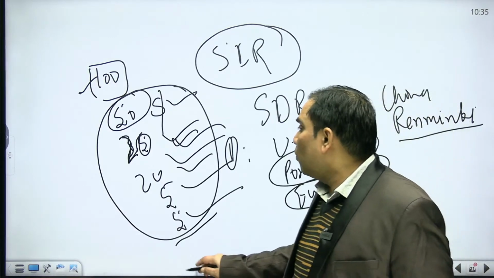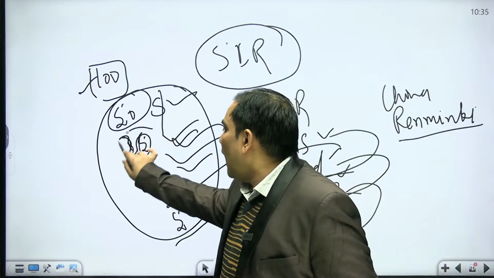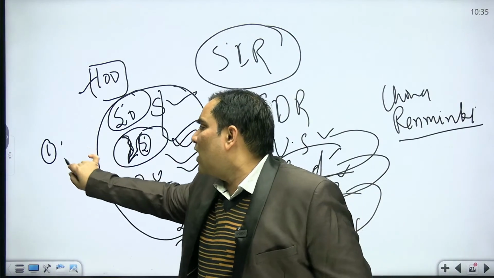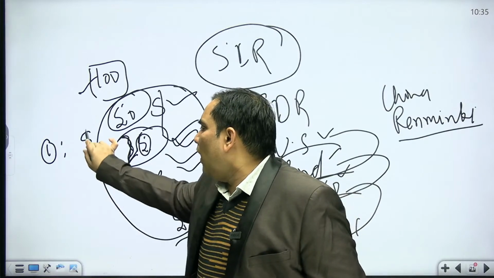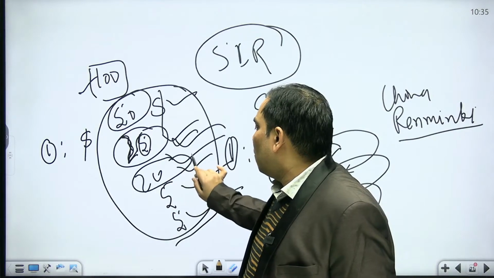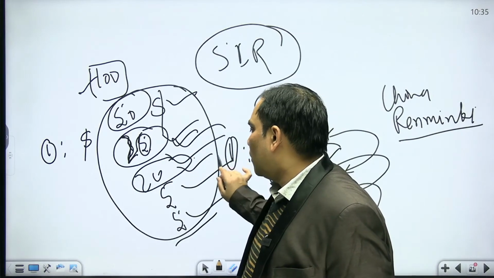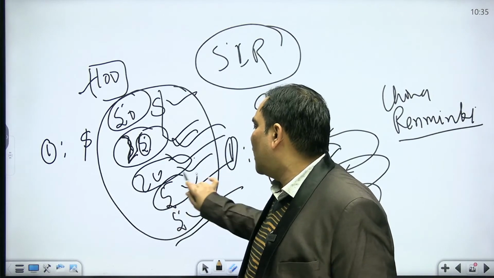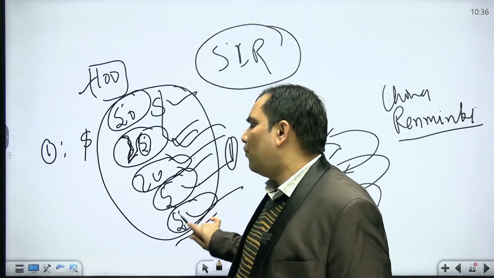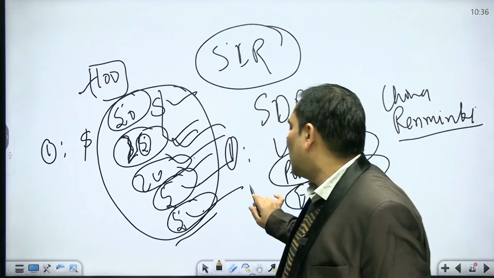When we maintain 20 in pound sterling, there should be an exchange rate of pound with respect to dollar. Similarly, there will be an exchange rate of euro, yen, and Chinese currency with respect to dollar.